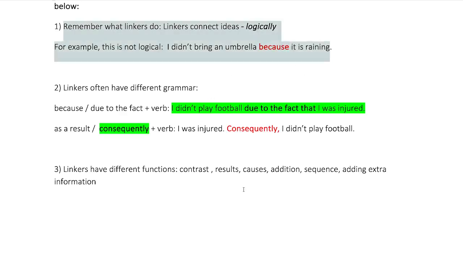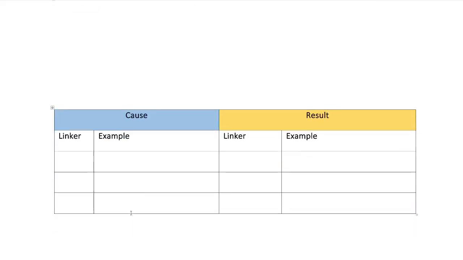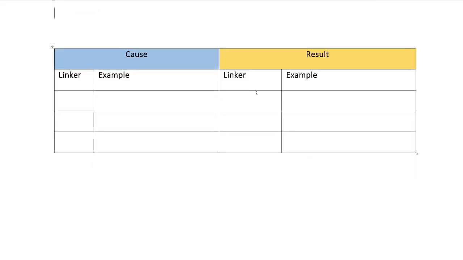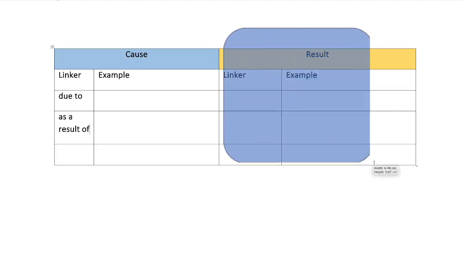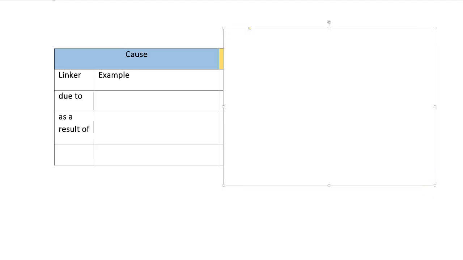Okay, let's move on. Now, we're going to look at causes and results, but we're going to do it with nouns instead. So I'm going to put in here "due to". And I'm also going to put in here "as a result of". Over here, in terms of results, we'll do that in a moment. Let me just put in a little picture. Oh, wrong one. Let's bring this over here, and we'll just cover that for now. We won't think about it. We'll leave that till later.